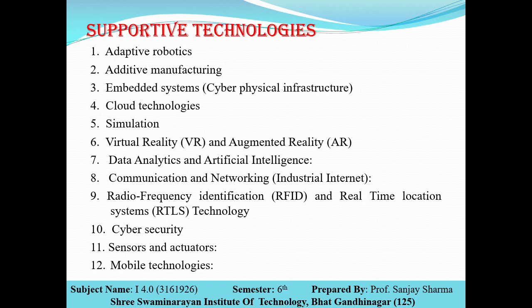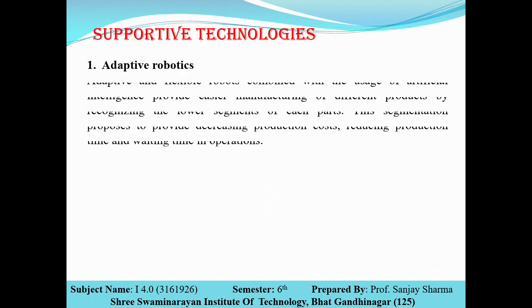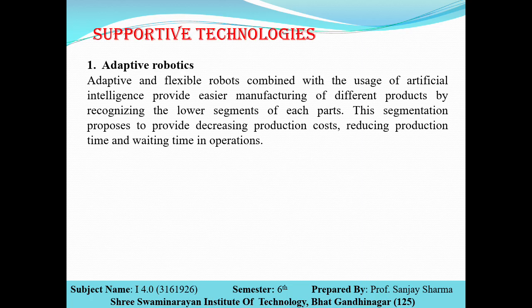In this part 1 we will see the technologies with serial numbers 1 to 6, that is adaptive robotics, additive manufacturing, embedded system, cloud technology, simulation and AR/VR. So in today's lecture of part 1, we will cover these 6 technologies, and in part 2 we will cover the other 6 technologies. So let us see the first one, adaptive robotics.